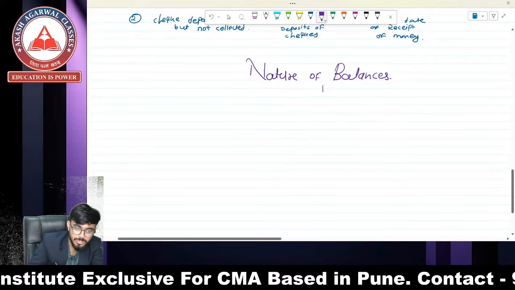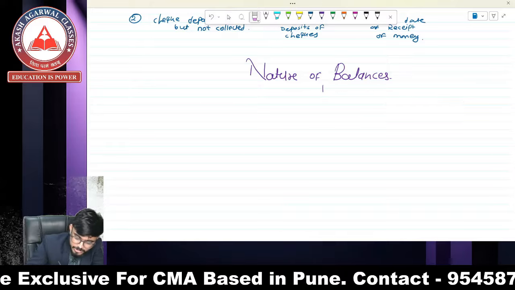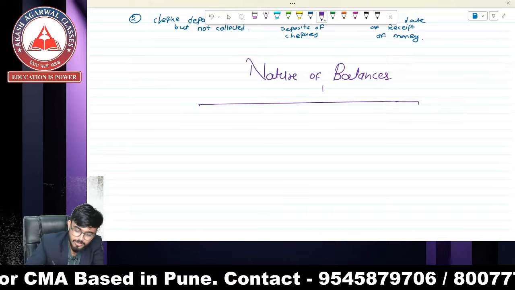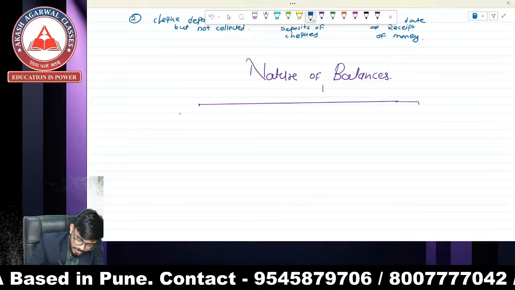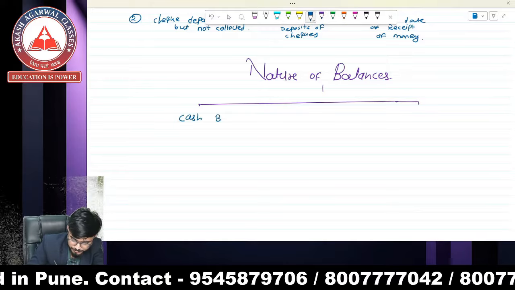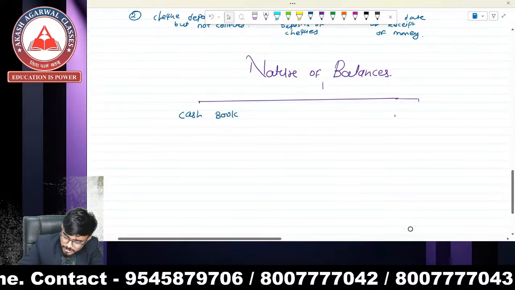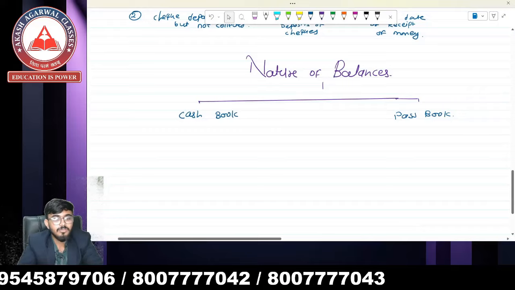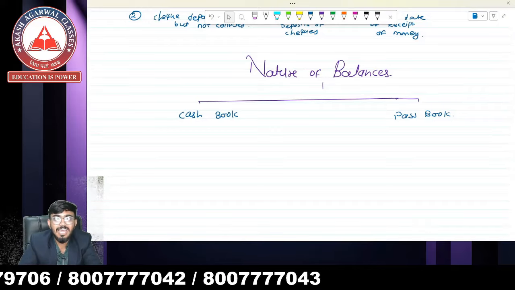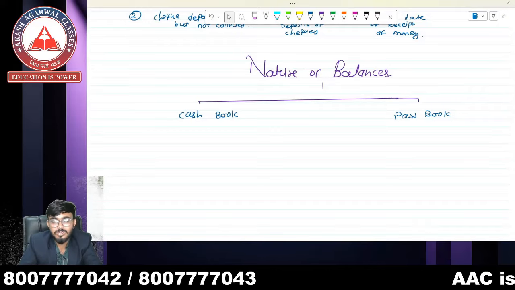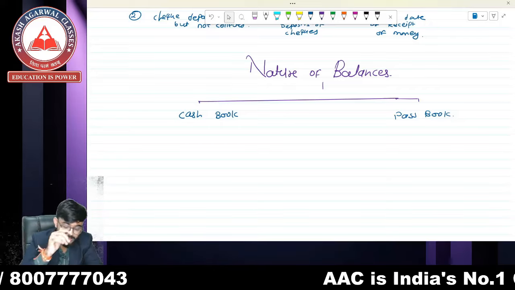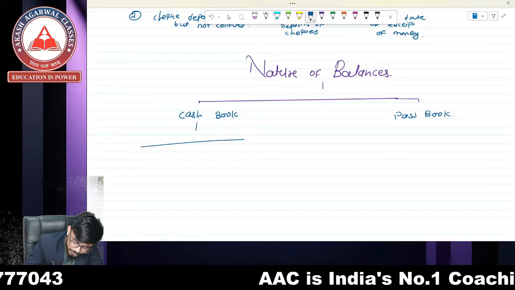So what is the meaning of nature of balances? We are going to study the nature of balances. There is a cash book and there is a passbook. Whenever I say that there is an amount of mine in a cash book, there is a debit balance of cash book.